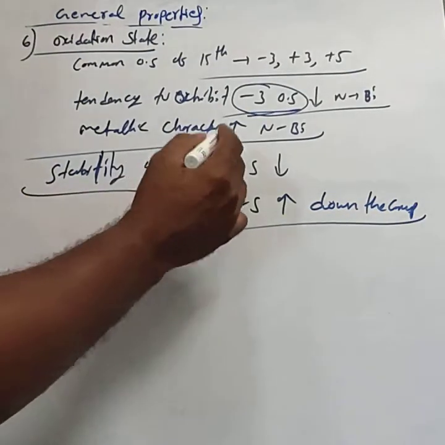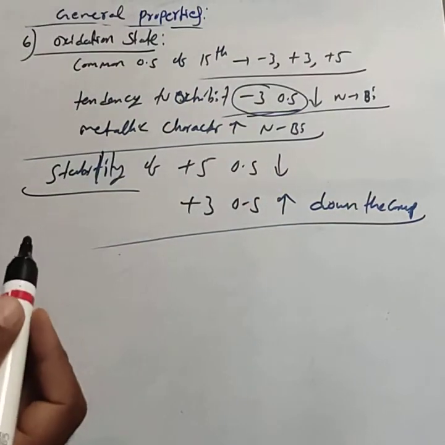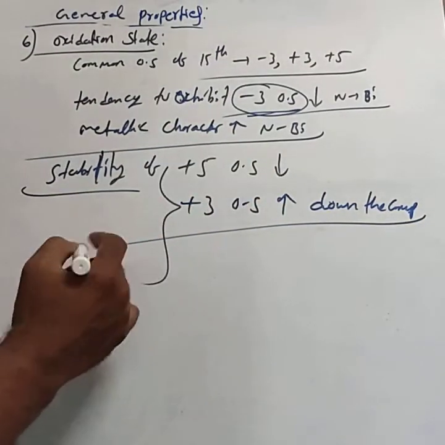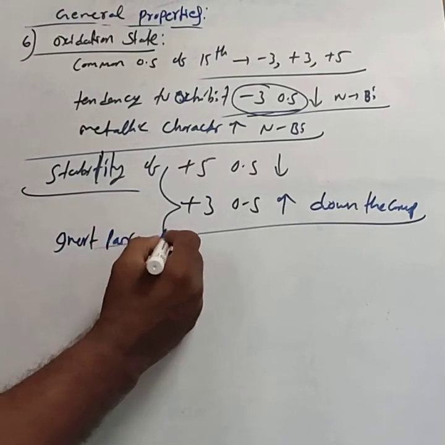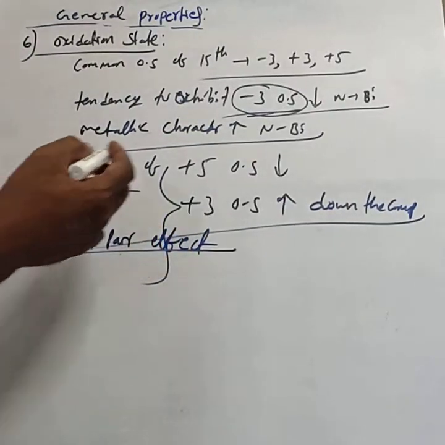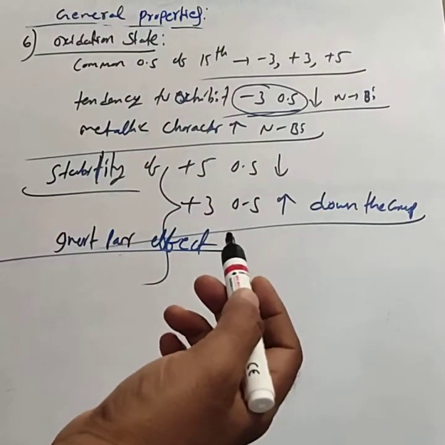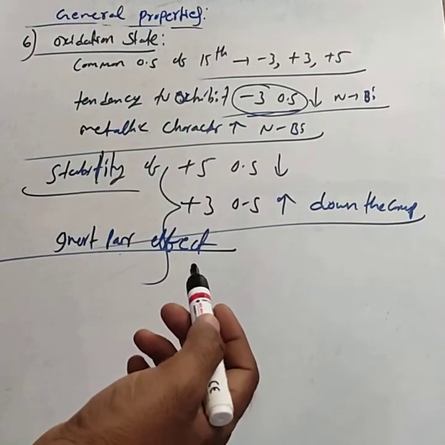Why does this happen? Due to the inert pair effect. This is the most important one. Due to the inert pair effect, the stability of +5 decreases and the stability of +3 increases.